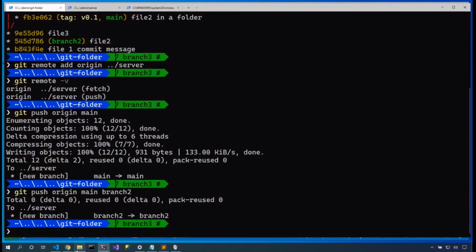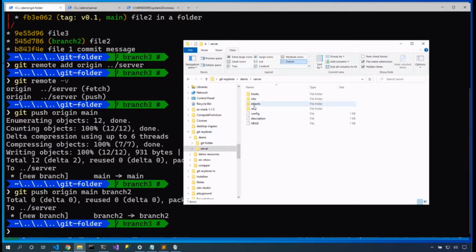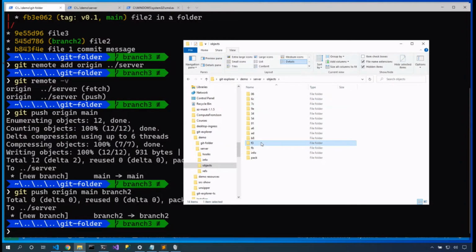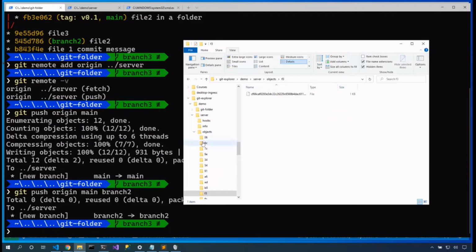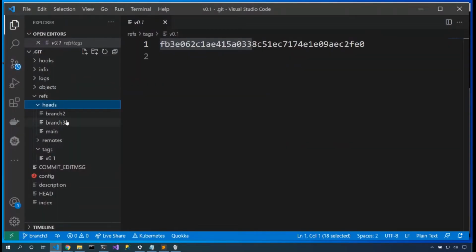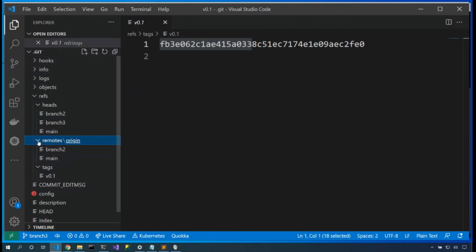Now the cool part is if we pop over to the server and we look inside the objects directory, it now has all of those objects in the same way that our local machine had those objects. Perfect. Now let's pop back into VS and take a look at the refs. Now we have here a new folder called remotes. Inside the remotes folder is an origin folder, and inside the origin folder we have main and branch 2.